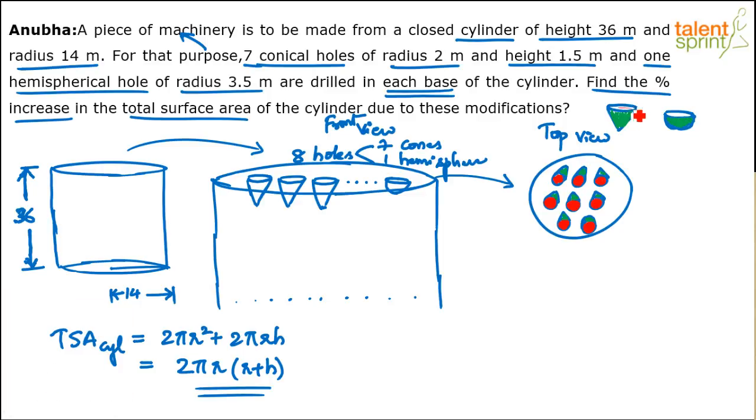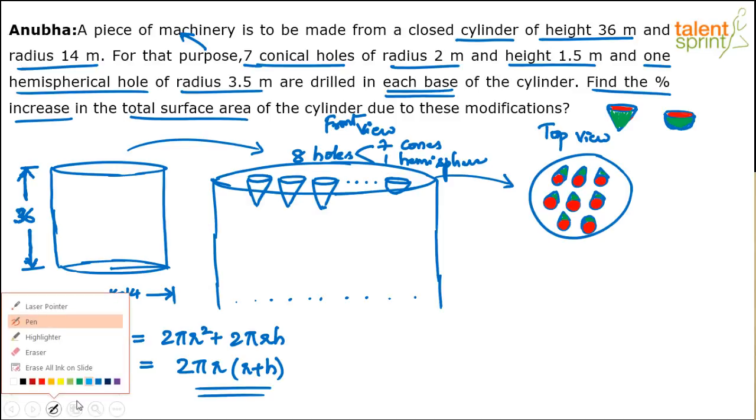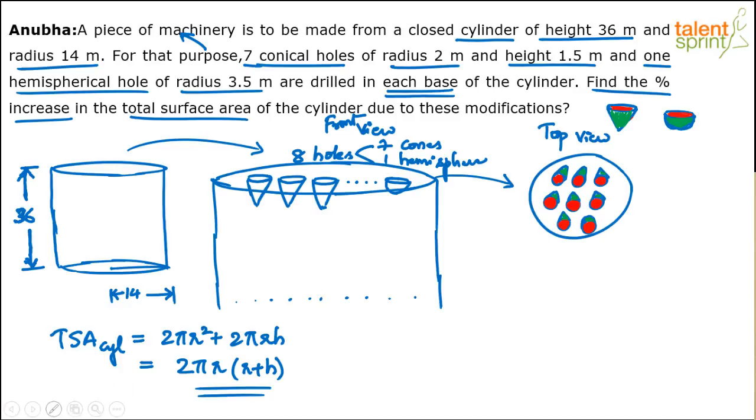This will be removed from the total surface area of the cylinder, but in that removal, this will get added. If you observe, this green section here is the lateral surface area of the cone. This is the addition, and this is the LSA of the hemisphere.